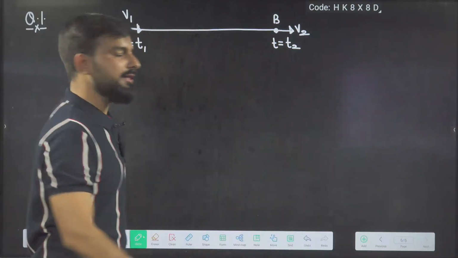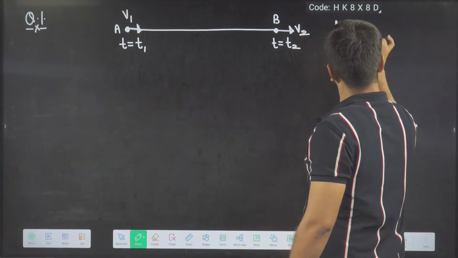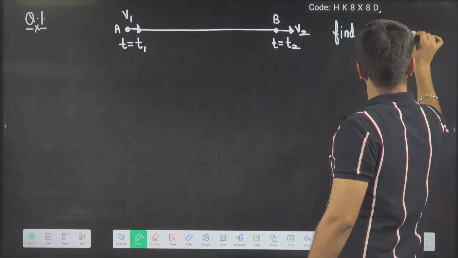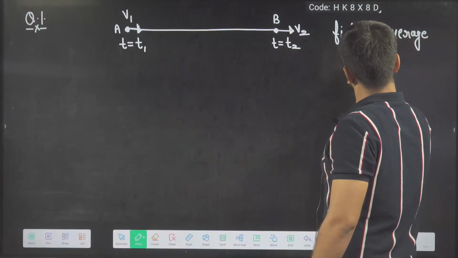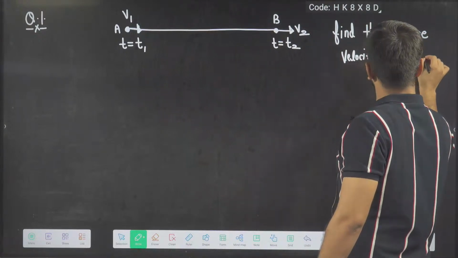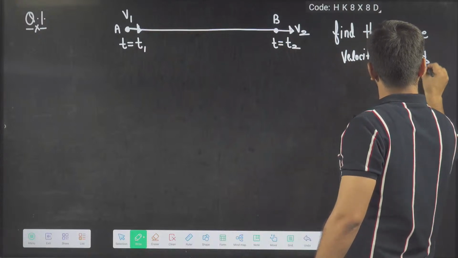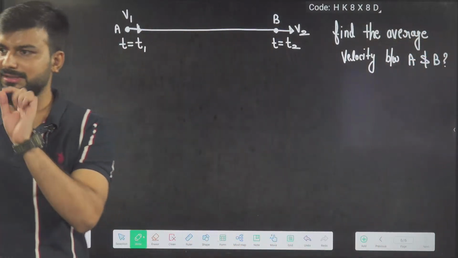You have to find the average velocity between A and B. Okay, beta, this is the first question.